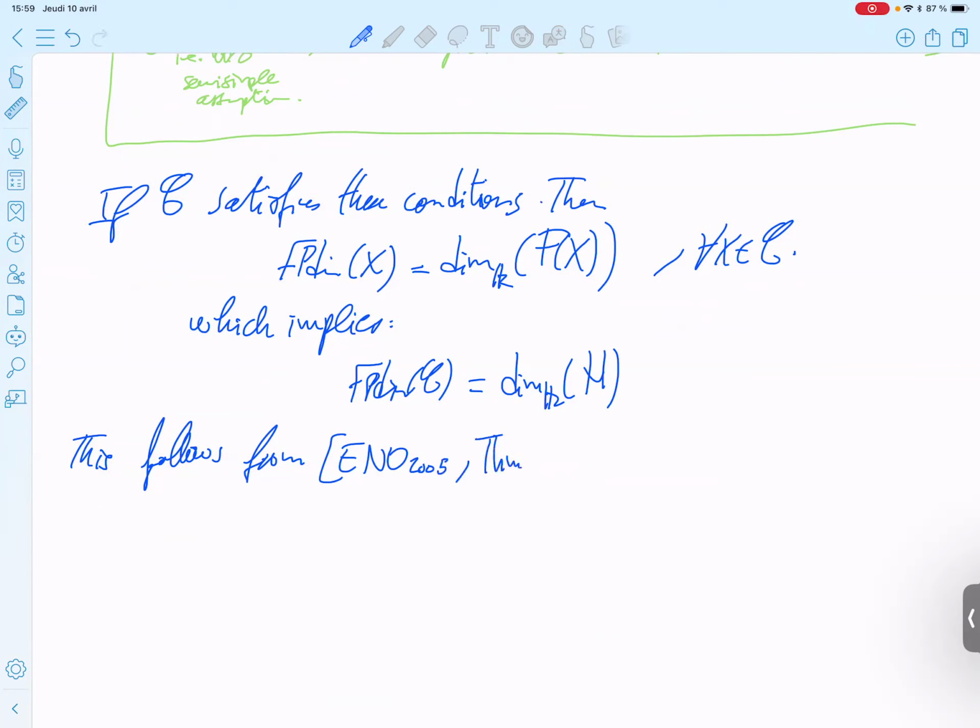Theorem 8.3.3, and see example, not their example, but our example 2.8. We mention example 2.8.